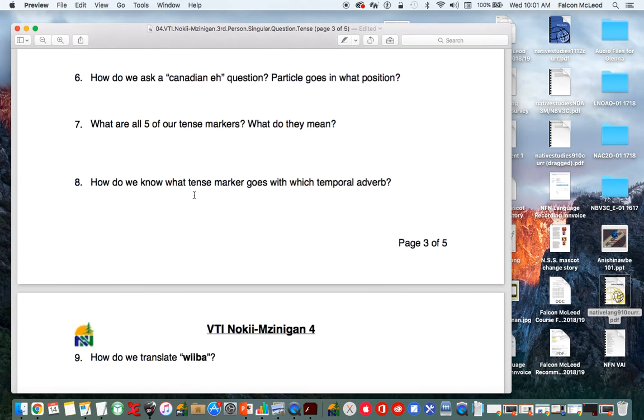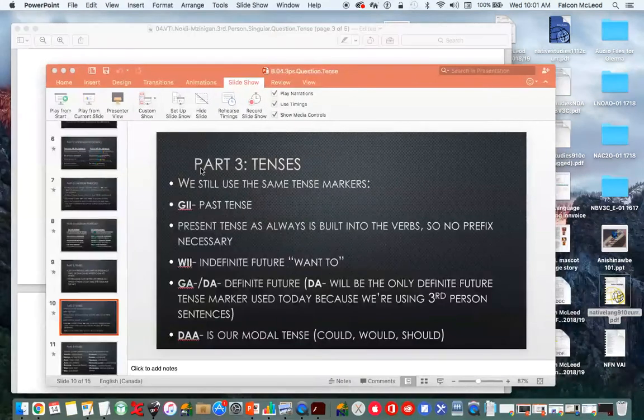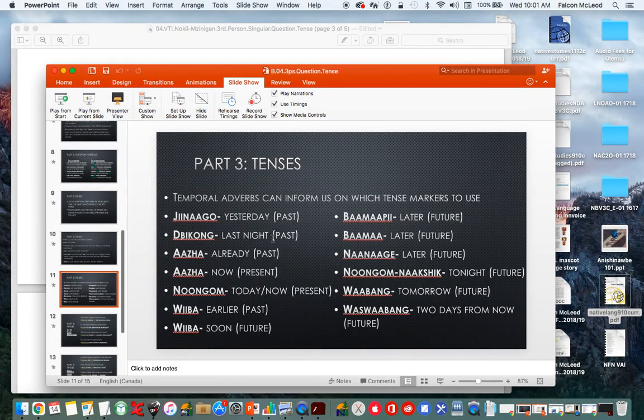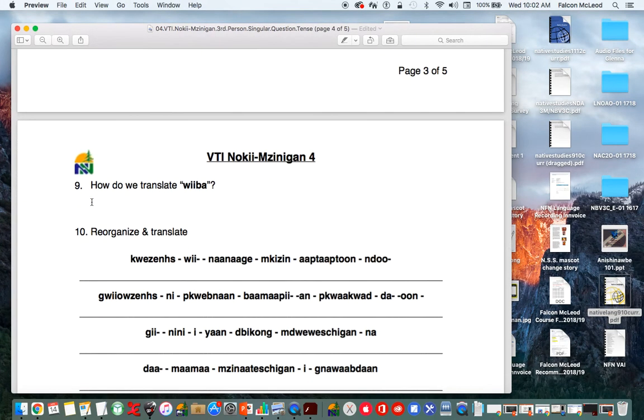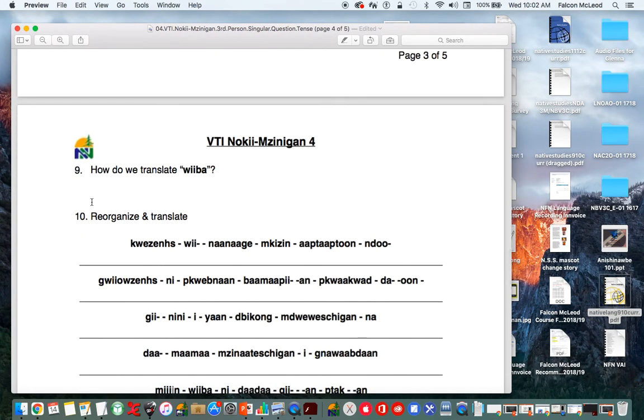All right, so how do we know what tense marker goes with which temporal verb? So again, what did we ask ourselves about these temporal adverbs? And how did we know which tense marker to use with which one? How do we translate the word weeba? So weeba has 2 translations, and how do you figure out which is which?